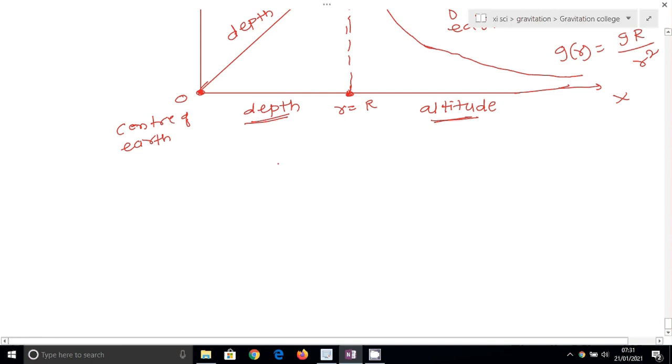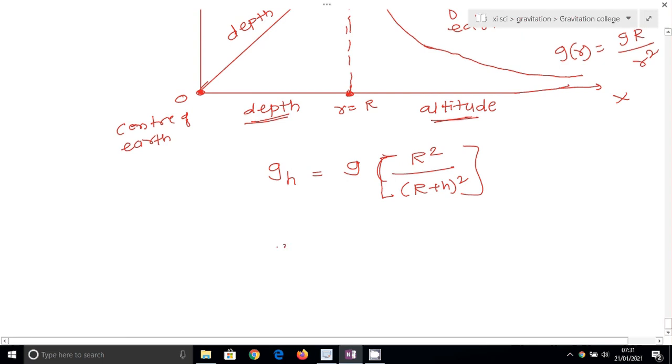See, if we have to find the acceleration due to gravity at height h, then the formula is g_h, that is the acceleration due to gravity at height h. The formula is g(1 minus 2h upon R), or the formula which we get is g(R square upon (R plus h) square). From this we can conclude that acceleration due to gravity decreases as height above the earth surface increases.